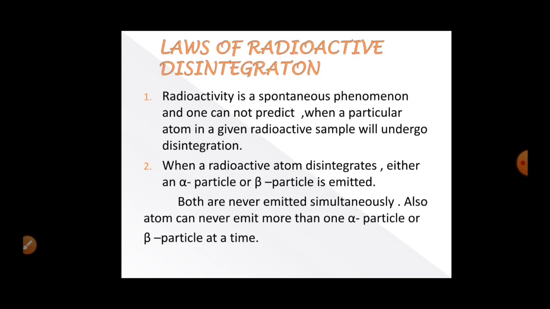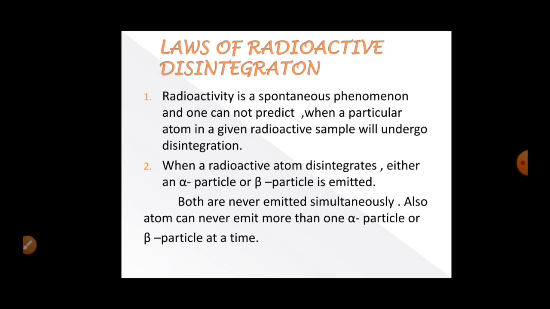First law: radioactivity is a spontaneous phenomenon and one cannot predict when a particular atom in a given radioactive sample will undergo disintegration. So, according to this law, if we have a radioactive sample, we cannot guess which atom will undergo disintegration to get stability.